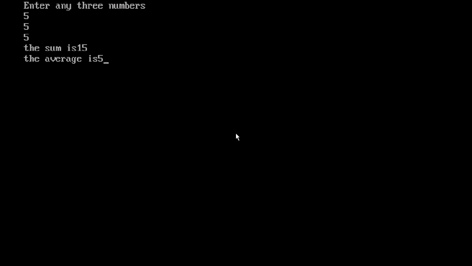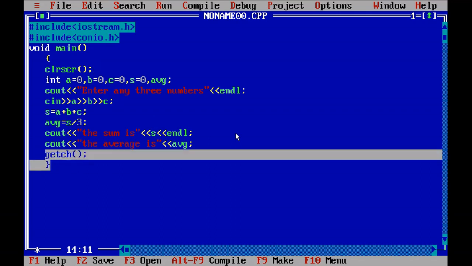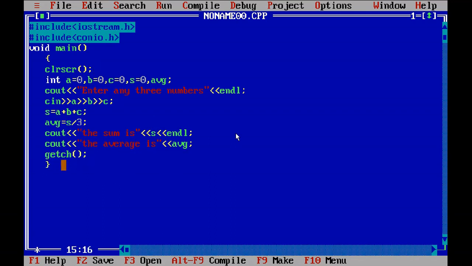So go back to the C++ screen. Okay, see here we have given getch. Because of getch, the computer is showing us the output. If you don't give it, the computer will not show us the output. And here we have given clrscr. For that, the computer is clearing the screen and showing us the output. I am showing you again how to execute the program.